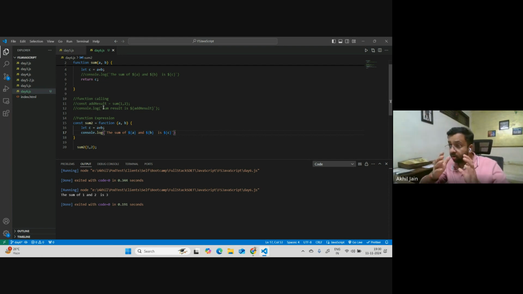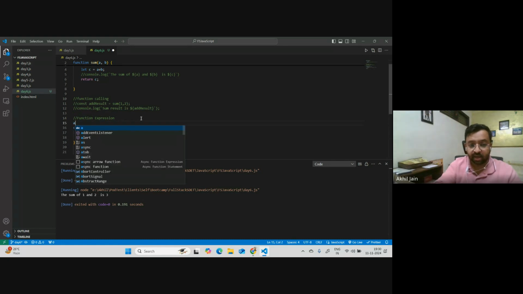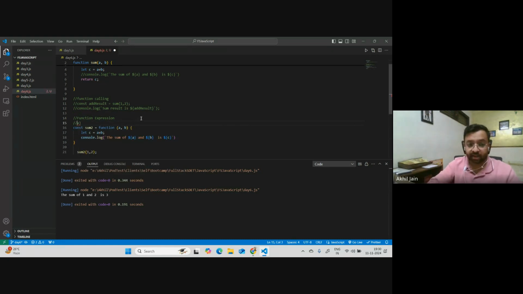But there is a whole new branch which opens up because of this. Remember, if you're writing a function like this, this belongs to the category of function expression. And the specialized name for this way of writing is anonymous function. So this is one of the categories of the function expression, and this is called anonymous functions.